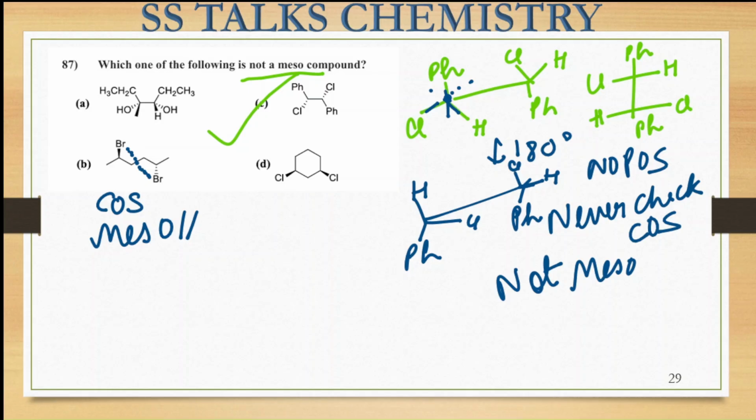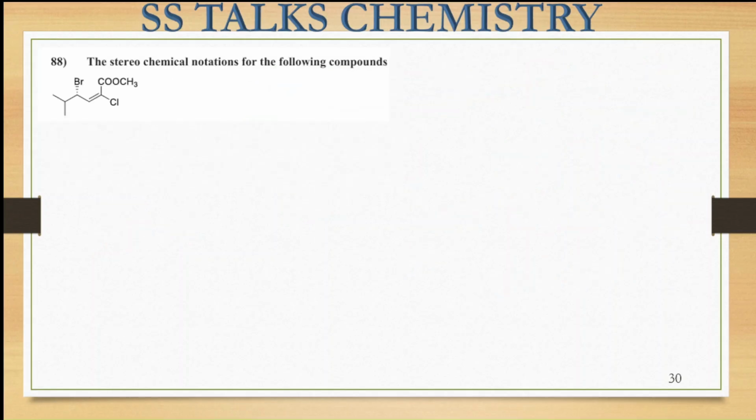In the D molecule also you can see there will be the presence of the plane of symmetry in this particular molecule. So this is again your meso compound. Okay. So the correct option for this particular question is the option C. Now let us move on to the next question, that is this one.